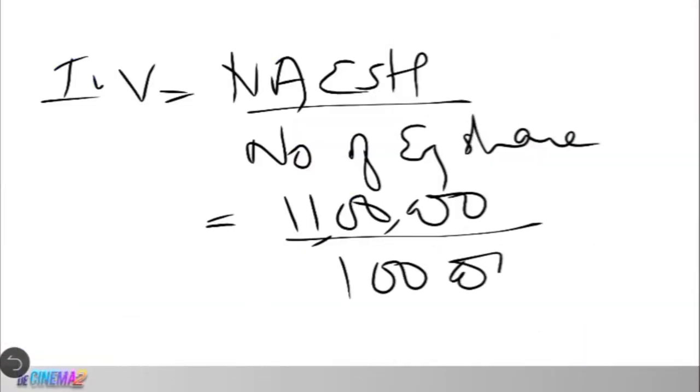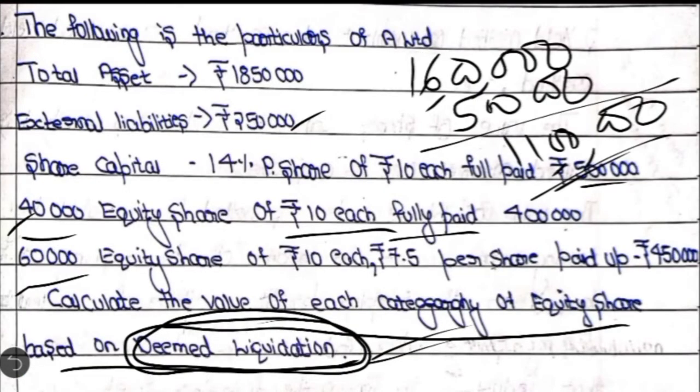But the question is, can we divide it by 1 lakh? If you see the first category, 40,000 equity shares of rupees 10 each, fully paid 4 lakh rupees. Here the face value is 10 and the paid up value is also 10. So there is no problem. It is a fully paid share. But coming to the second category, we have 60,000 equity shares of rupees 10 each, but only 7.5 is paid up. So this is considered a partly paid up share.